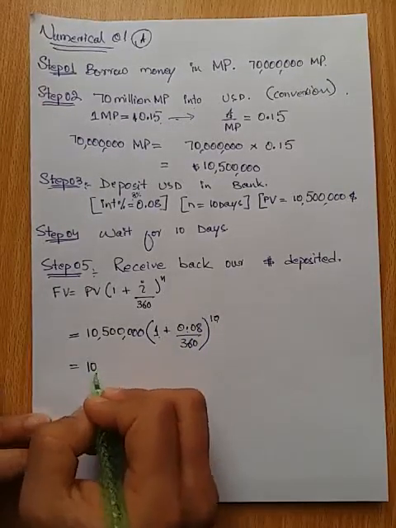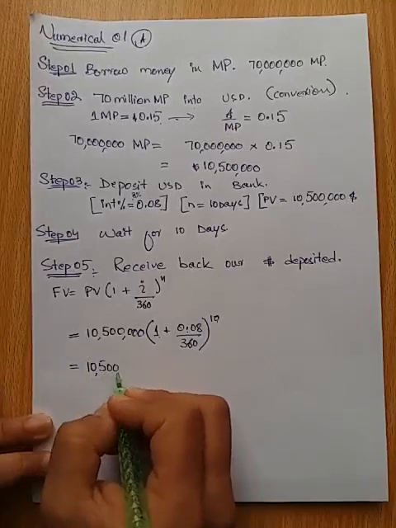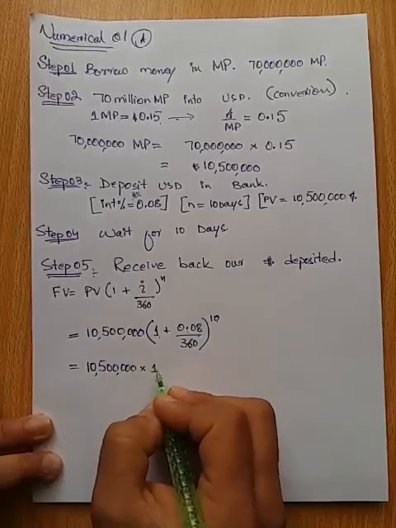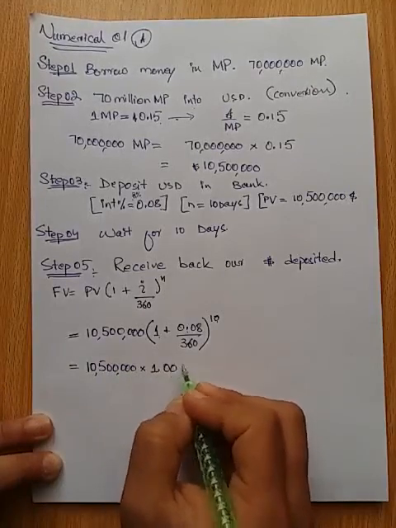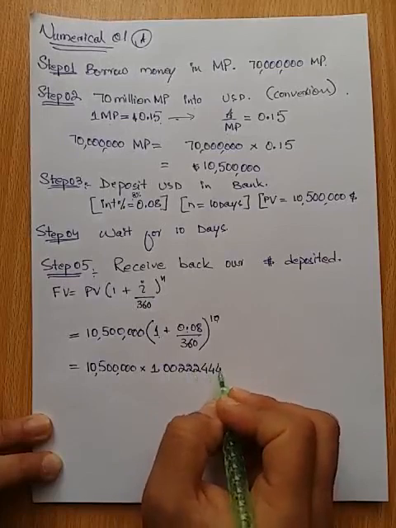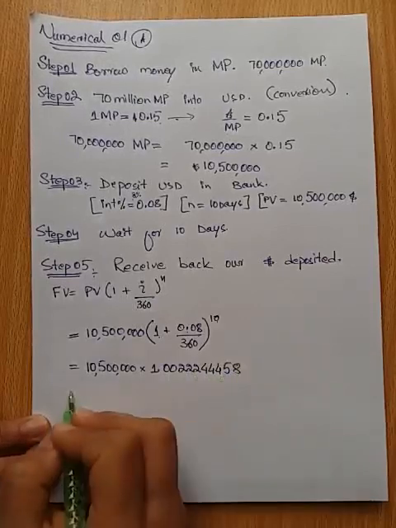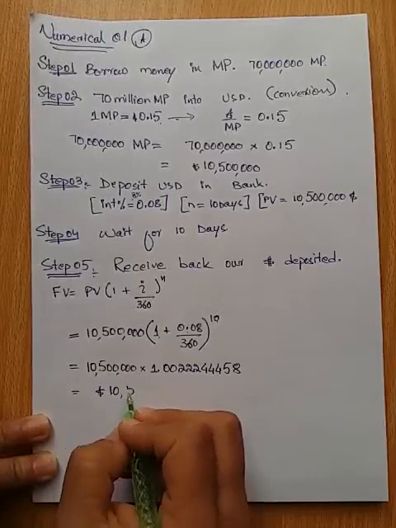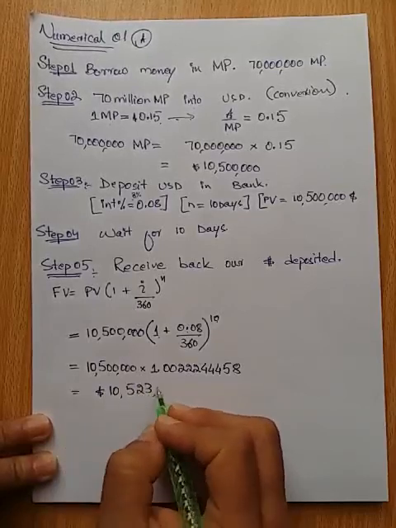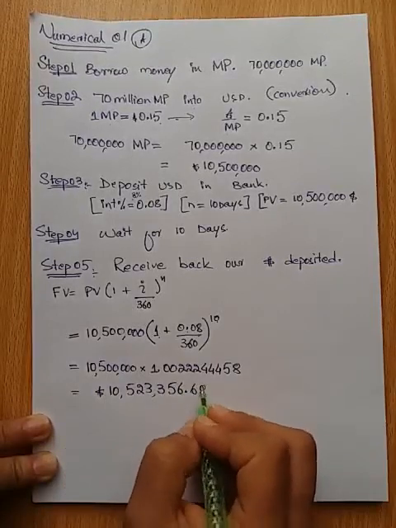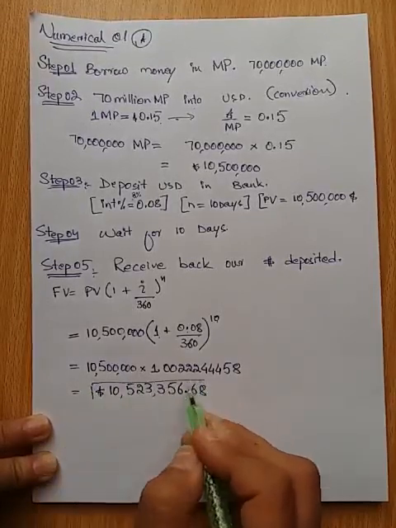In short, the end result of the whole process is 1.0022224458, and the total money that we will receive would be 10,523,356.68, a rounded figure.